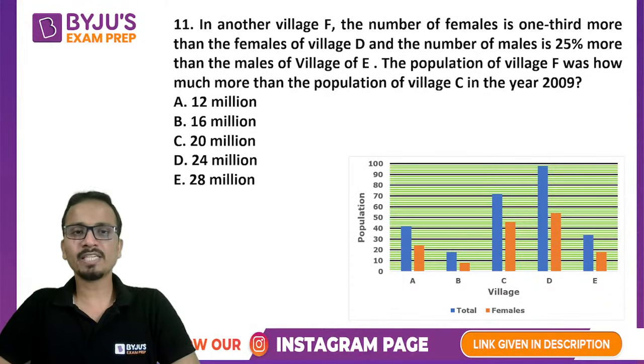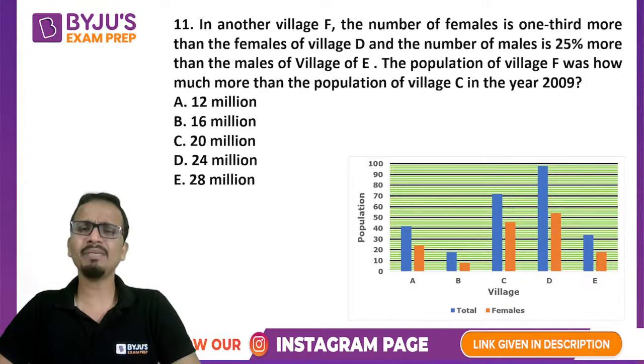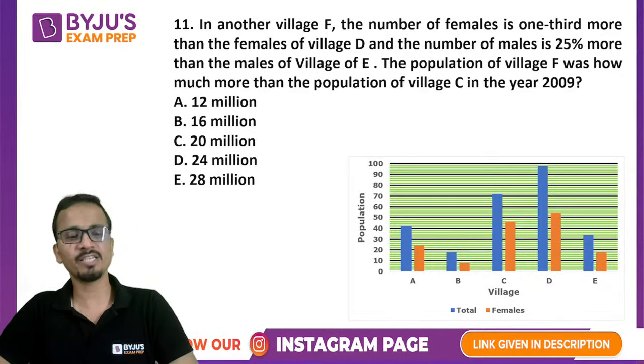Using this data, you will be able to calculate the number of females as well as the number of males for this village. Using that, you will get the total population for the village, and then you will have to compare the population of village F with the population of village C. A little lengthy question, but it can be dealt with in around 45 seconds to 1 minute.